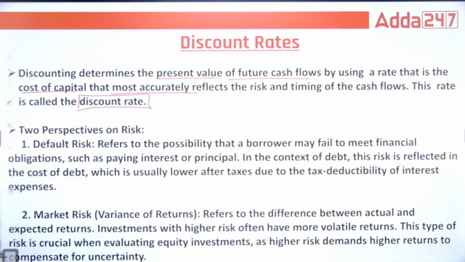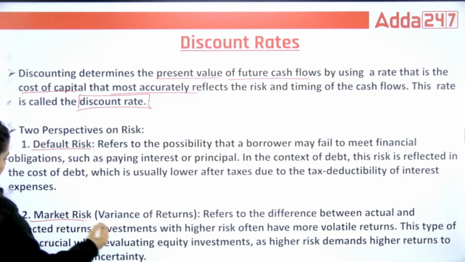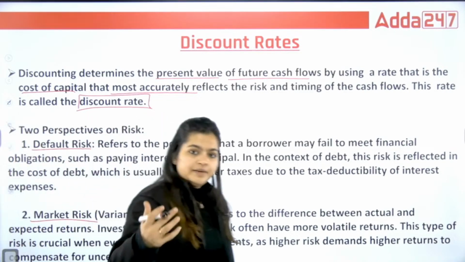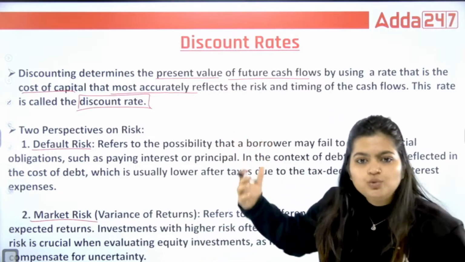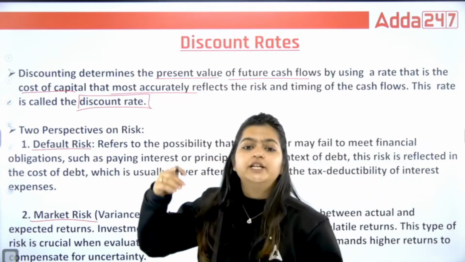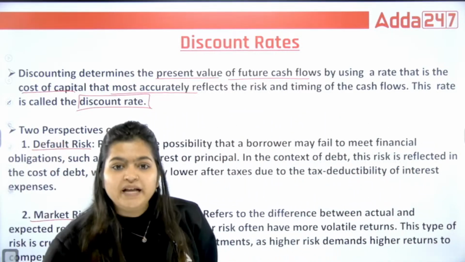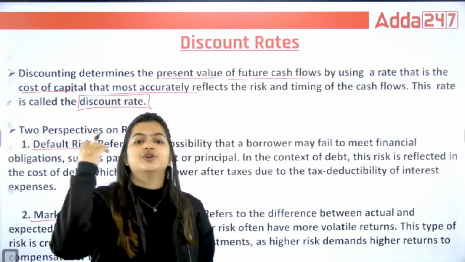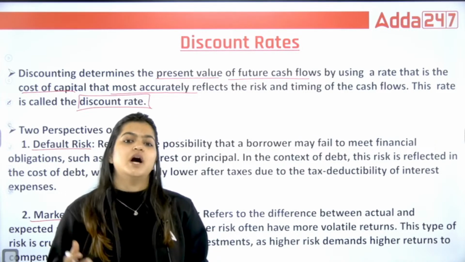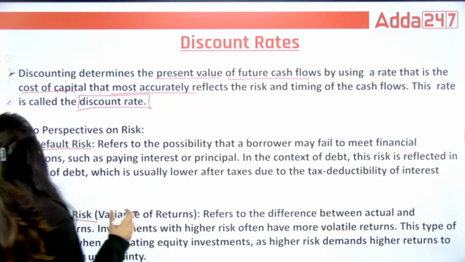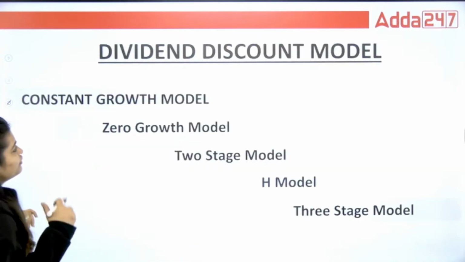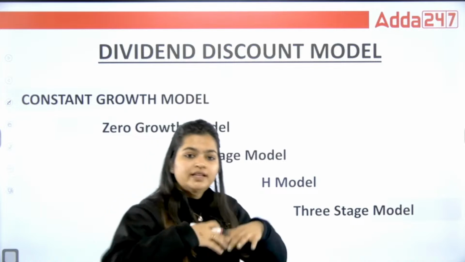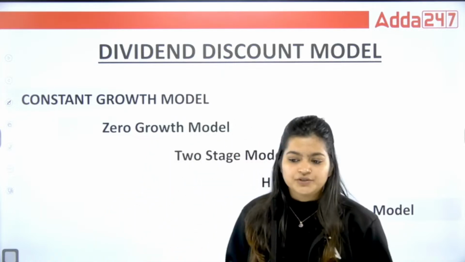In this discount rate, we need to use two perspectives: default risk and market risk. Remember, these discount rates are used for calculating the true value of the money that you are going to receive in the future. So these are the terms that we need to understand before solving this calculation or these methods.